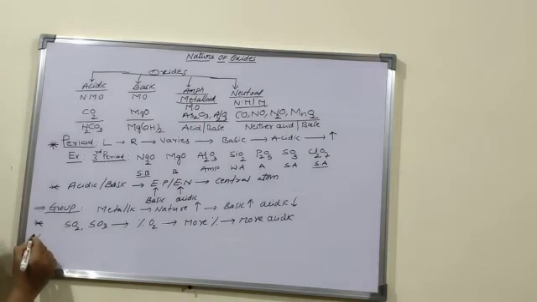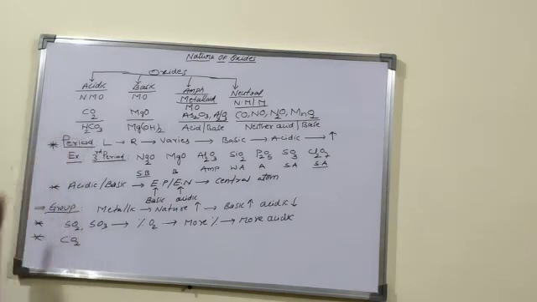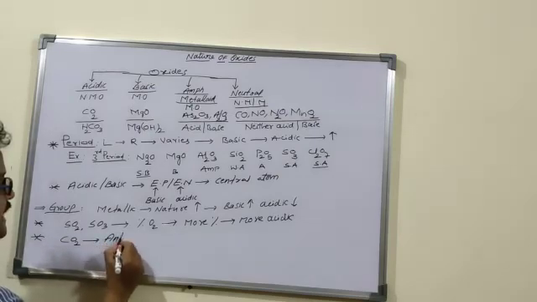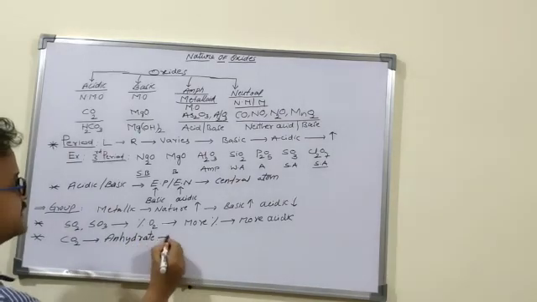Here we discussed that carbon dioxide is an acidic oxide, and with water it gives carbonic acid. That's why carbon dioxide is called the anhydride of carbonic acid.